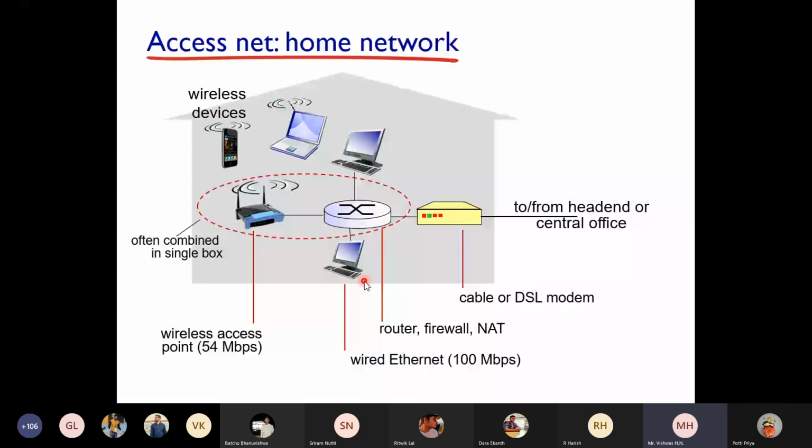Till the switch, your connectivity will be 1 Gbps, and when your data goes out of your network, it is what you have paid for, say for example 10 Mbps or 20 Mbps, 100 Mbps. Is it clear, students, about the home network? Any questions regarding this?